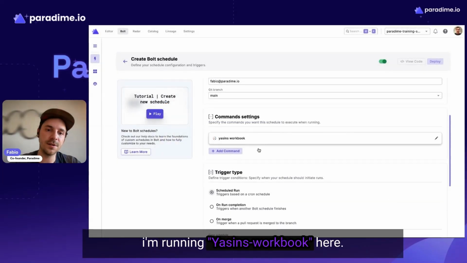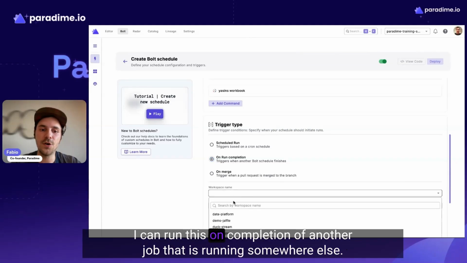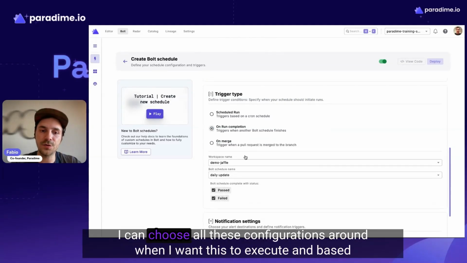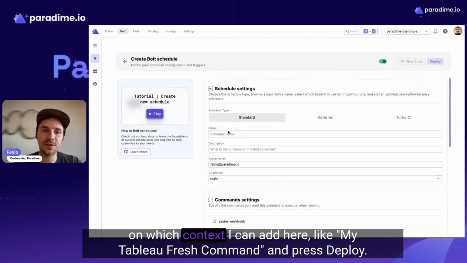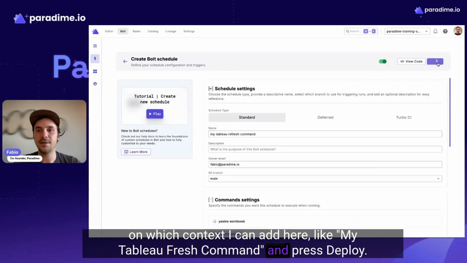I'm running the Yasin workbook here. I can run it as a schedule if I want to. I can run this on completion of another job that is running somewhere else. I can choose all this configuration around when I want this to execute and based on which context. I can add here my Tableau refresh command and press deploy.